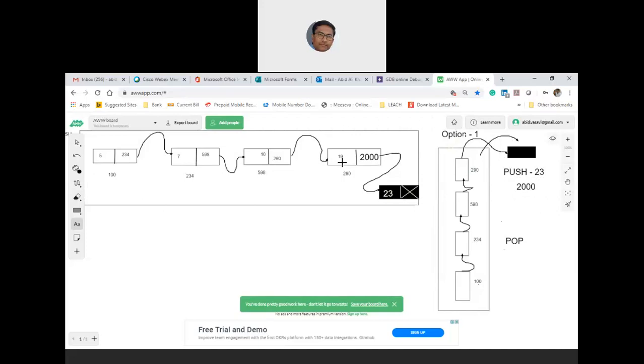Before you start pushing the element 23 onto the single linked list, which node element is at the top of the stack? It is the tail node. What is the tail node value? 19. What is the address? 290.